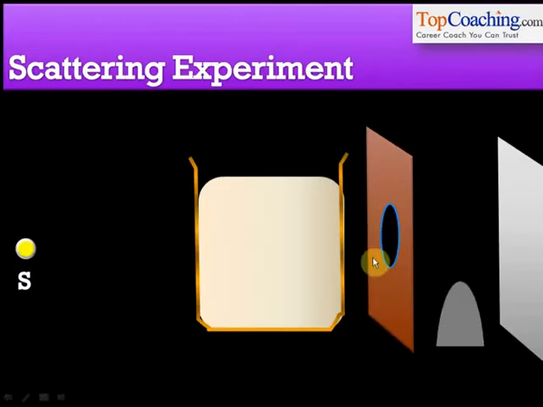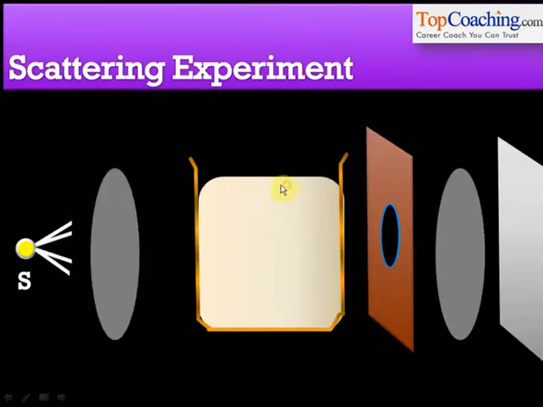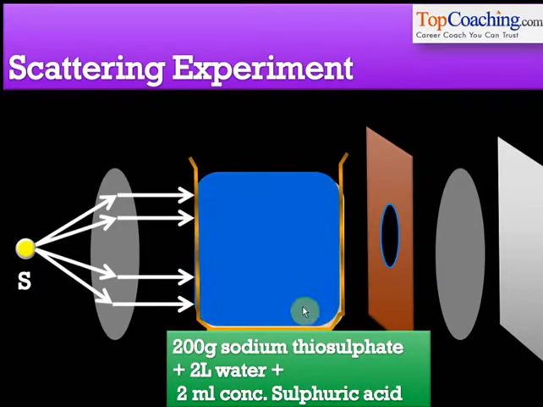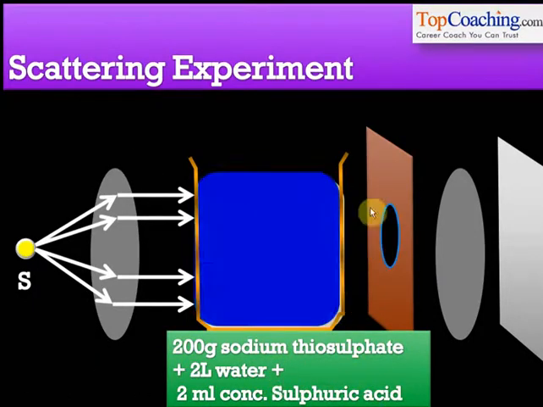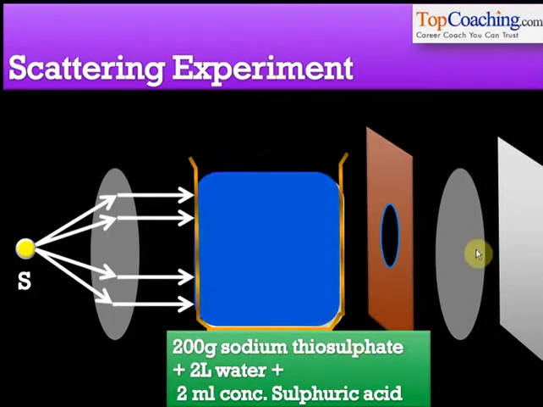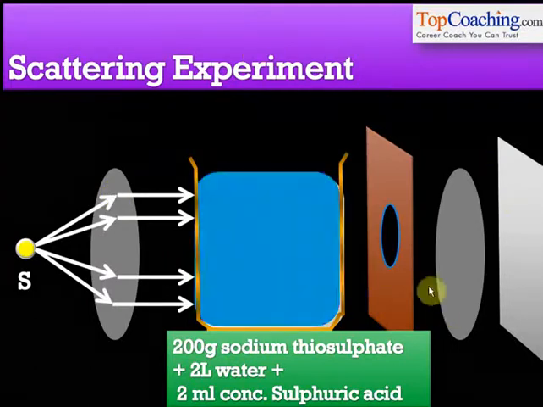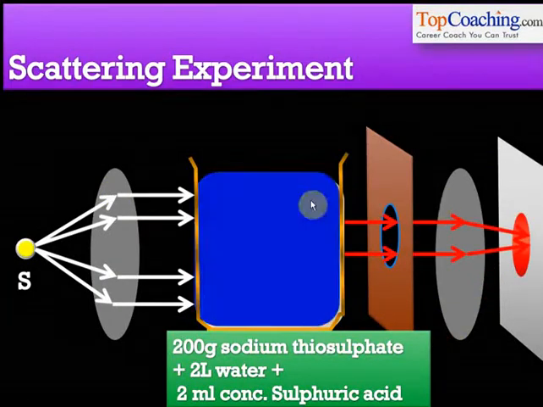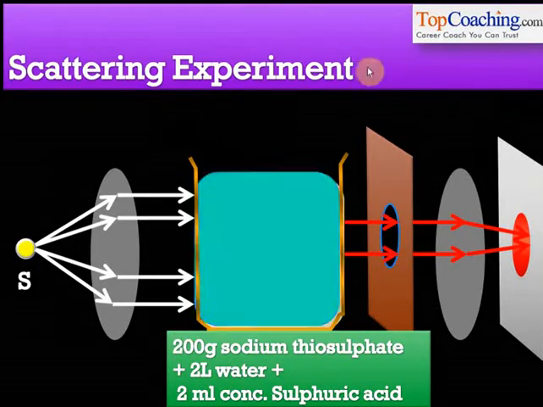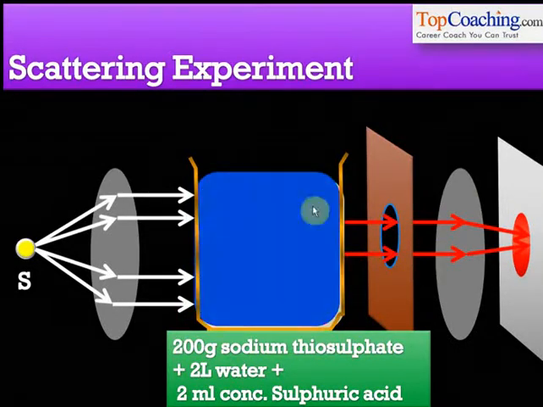After learning about these phenomena, we performed an experiment. In this experiment, we placed some sodium thiosulfate water and concentrated sulfuric acid on the path of some light. This solution produced sulfur particles which scattered the blue light present in the white light. Therefore, the final light that reached our screen was red light. This is similar to what happens during sunrise and sunset. Blue light gets scattered and red light reaches the screen.